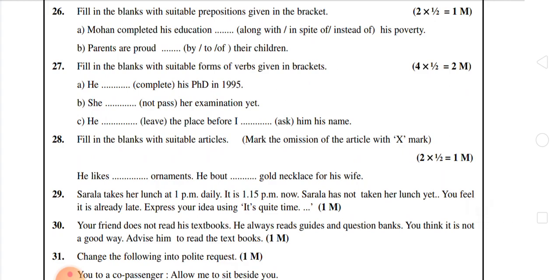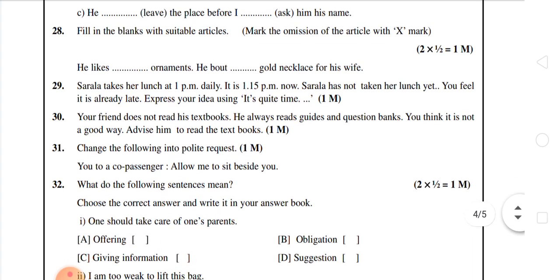Articles. Fill in the blanks with suitable articles. Mark the omission of the article with a cross mark. So here also in this question he will ask 2 blanks and we will fill them with the right articles. If anywhere there is no need to write any article, definitely we have to write a cross mark. So 2 into 1/2 is equal to 1 mark. Next 29th question, Sarala takes, it is an expressing idea question. It carries 1 mark. Next 30th question, also an advising question. It also carries 1 mark.